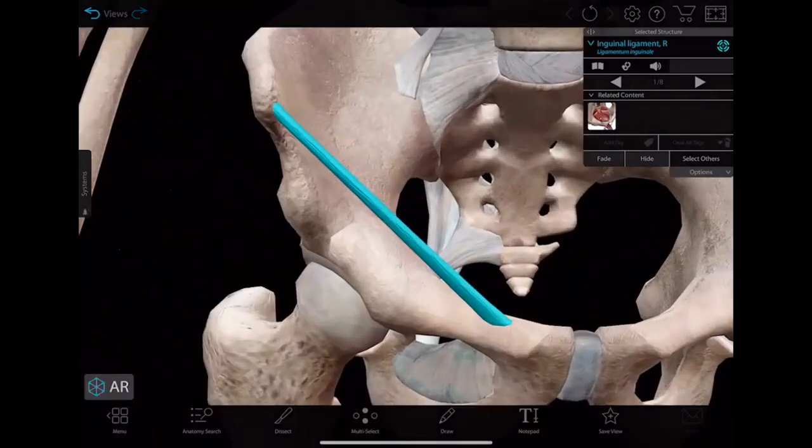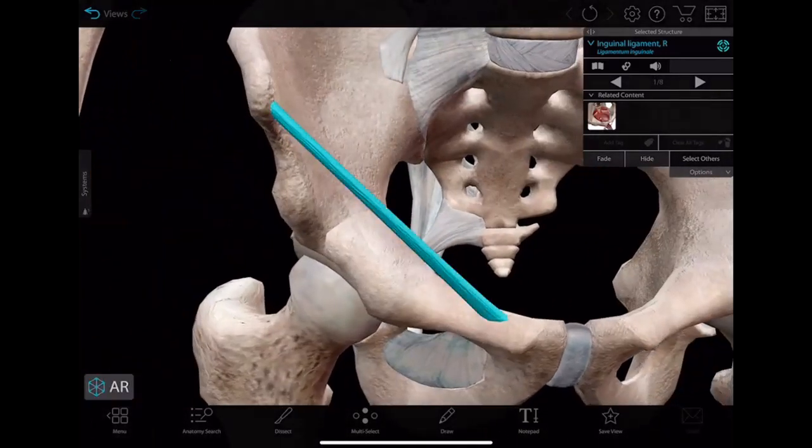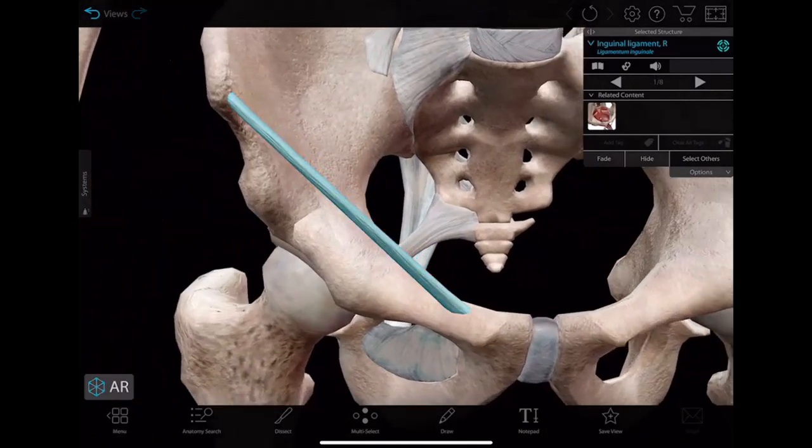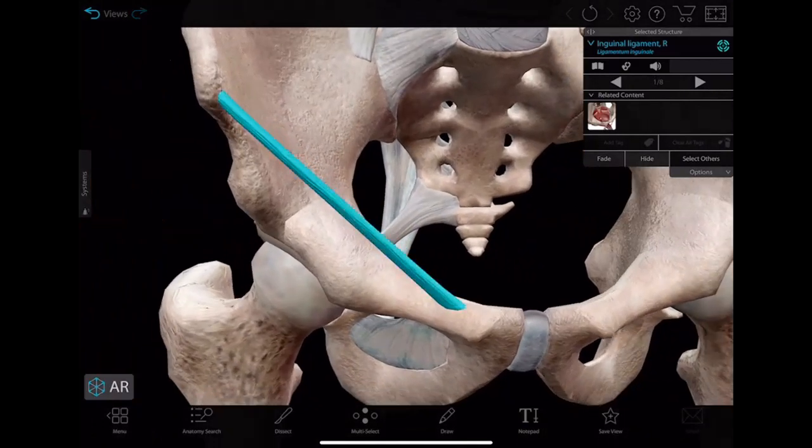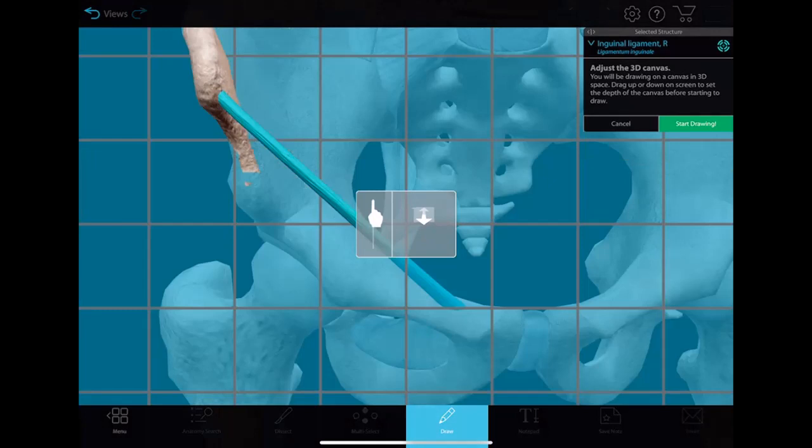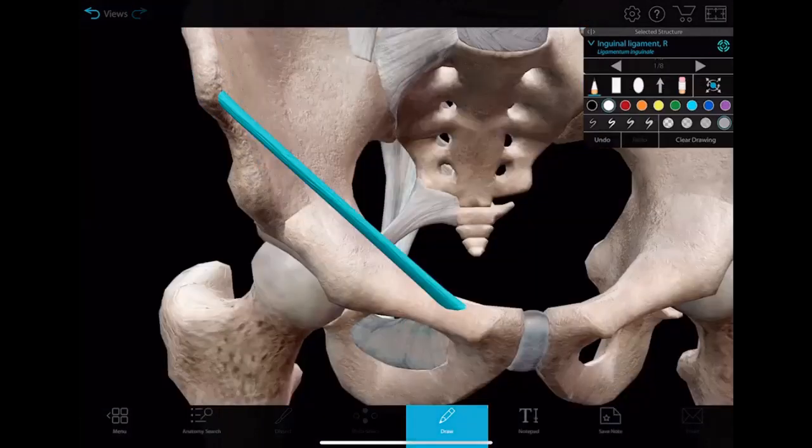You see that is the inguinal ligament, right? The right inguinal ligament. So this is the medial half, right? This is the lateral half, this is the medial half.